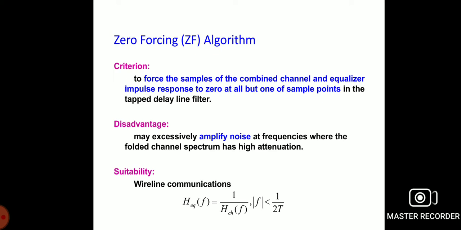The disadvantage of this algorithm is that it may excessively amplify the noise at frequencies where the folded channel spectrum has high attenuation. Suitability: it is suited to wireless communication link models.